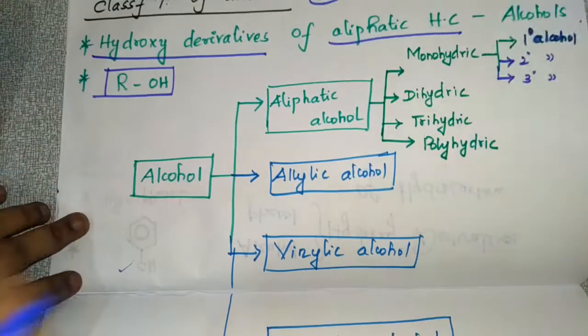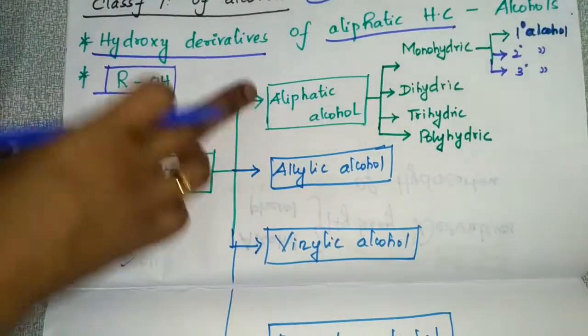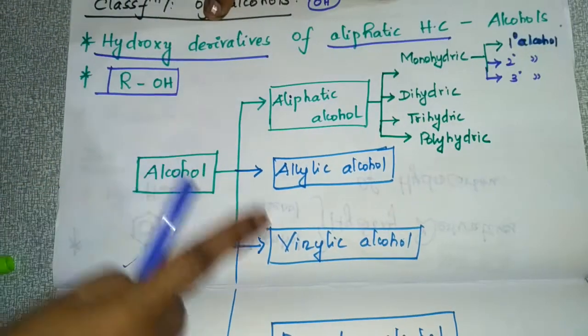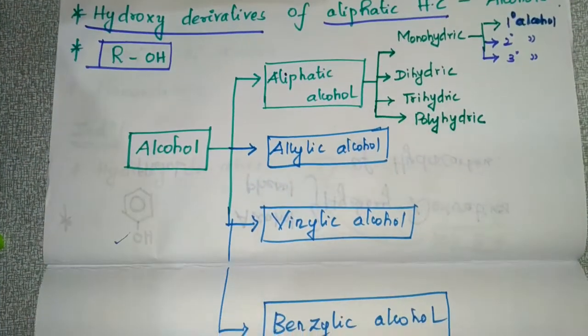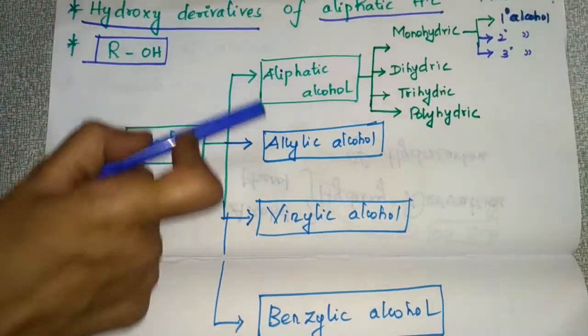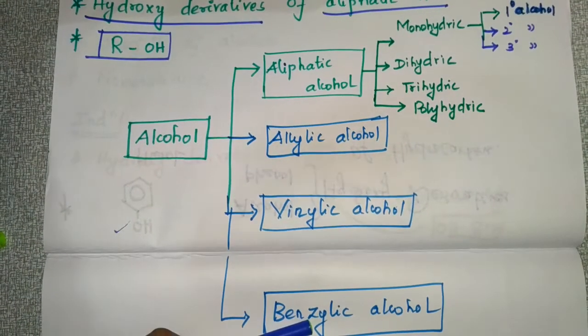Alcohol is classified into aliphatic alcohol, allylic alcohol, vinylic alcohol and benzylic alcohol.